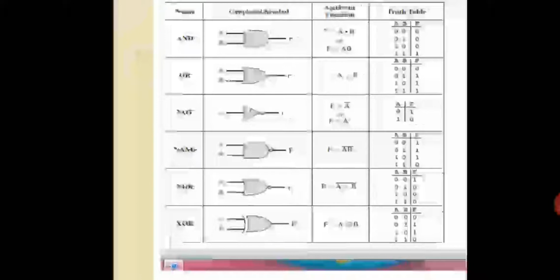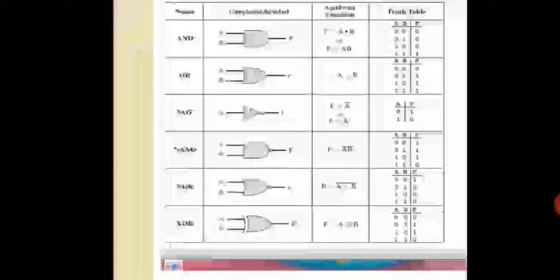Now what does it do? If you want to understand what it does, you have to go to the truth table. See, when two inputs are 0, output is 0. But when either one input is 1, it is 1. But when both the inputs are 1, it is 0 again. Can you see? When A and B are 0, F is 0. When A is 0, B is 1, F is 1. When A is 1, B is 0, F is 1. When both are 1, F is 0. Isn't it? So that is a speciality of XOR. How exactly it is done, what the theory parts are, we will see in the next slide.